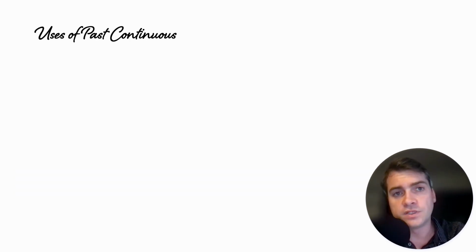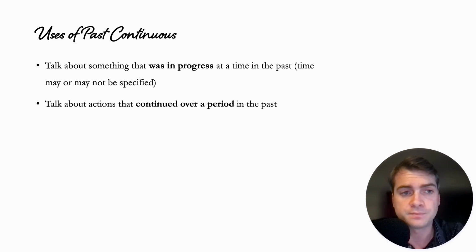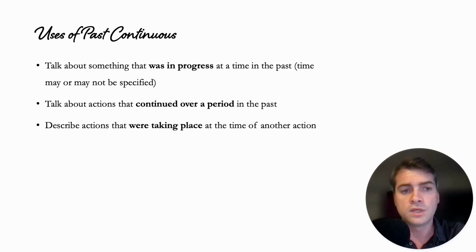So let's look at some of the uses of the past continuous. First, to talk about something that was in progress at a time in the past. So the time may or may not be specified, but it was in the past and it was in progress. To talk about actions that were in progress over a period in the past, all right? To describe actions that were taking place at the same time of another action, both in the past.